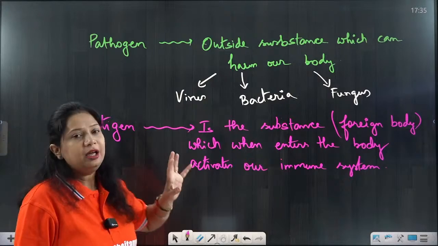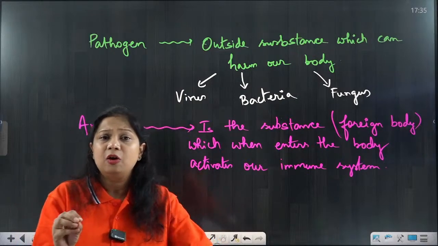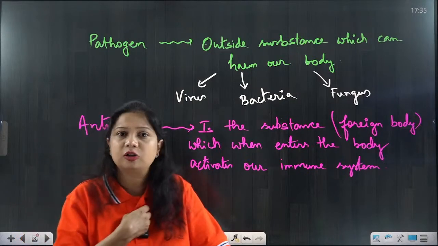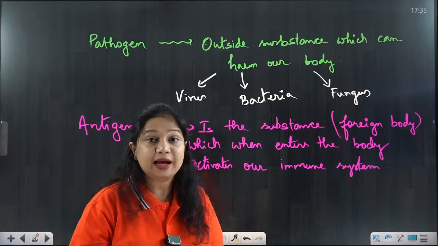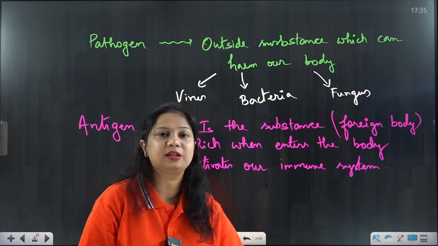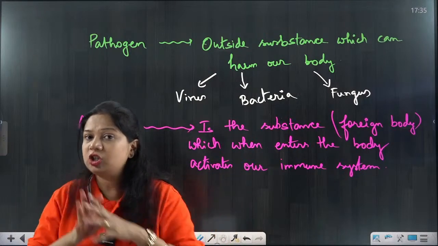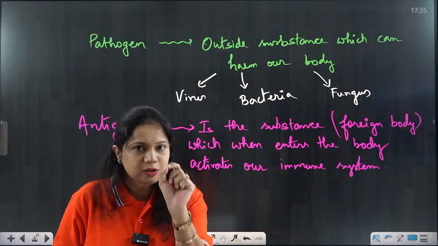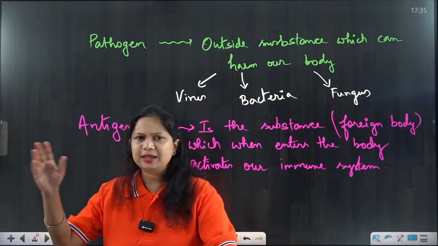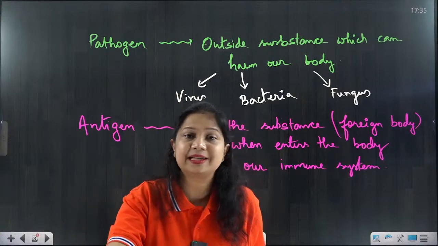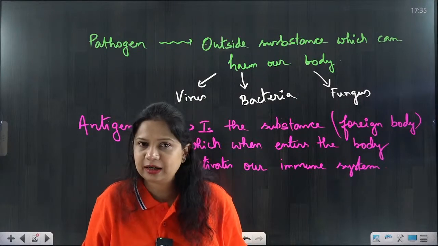What is an antigen? This concept is sometimes confusing for the students. Anything which is not of our cell, which is not of our own body, anything from outside, enters the body and starts activating our immune system. Our cells are activated and it is acting towards the destruction of this foreign substance. That component is called an antigen. There might be some cases when that foreign substance has entered the body and nothing has happened in our system. That is not even an antigen.